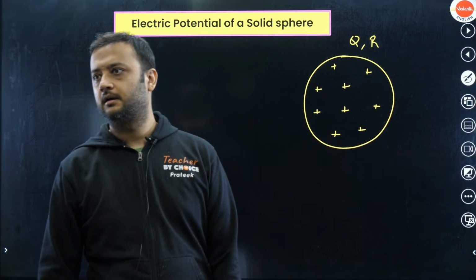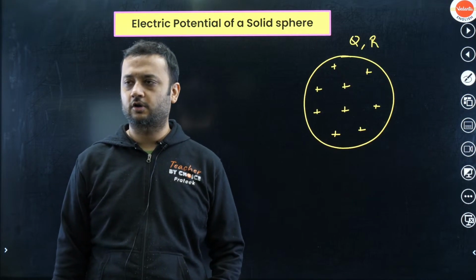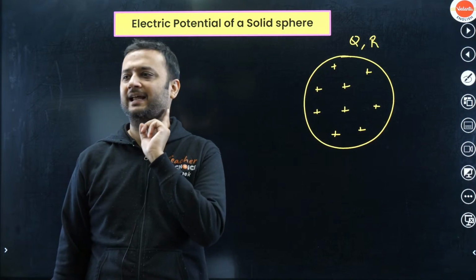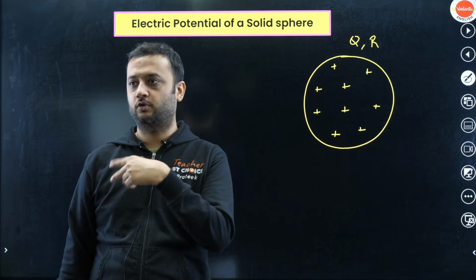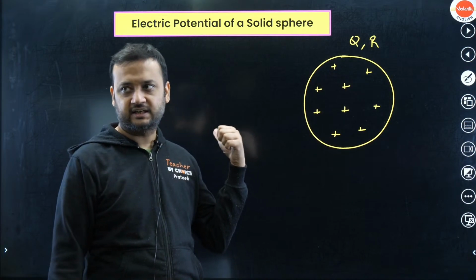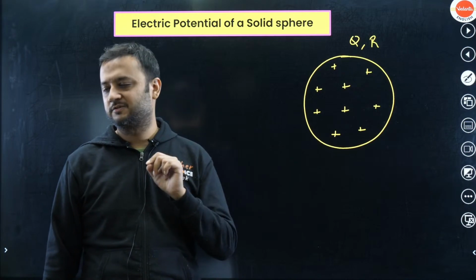Okay. Rutvika, charge always spreads on the surface for a metallic sphere, not for a non-metallic sphere. You're correct, but that is true only for a metallic sphere or a conducting sphere, which you call a conductor. So if it's a conducting sphere, then charge will spread on the surface. If it's a non-conducting sphere, then charge will not spread on the surface.